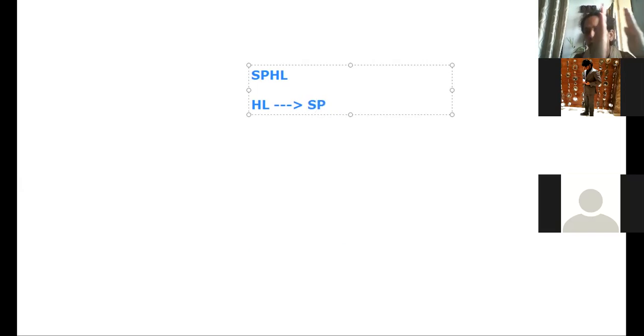Then there is one more instruction which is called SPHL. In PCHL, the HL contents are copied into PC, that is the program counter. Similarly, here the HL contents will be copied into the stack pointer. So the whole stack will be moved from this place to this place. That is, suppose initially my stack is at